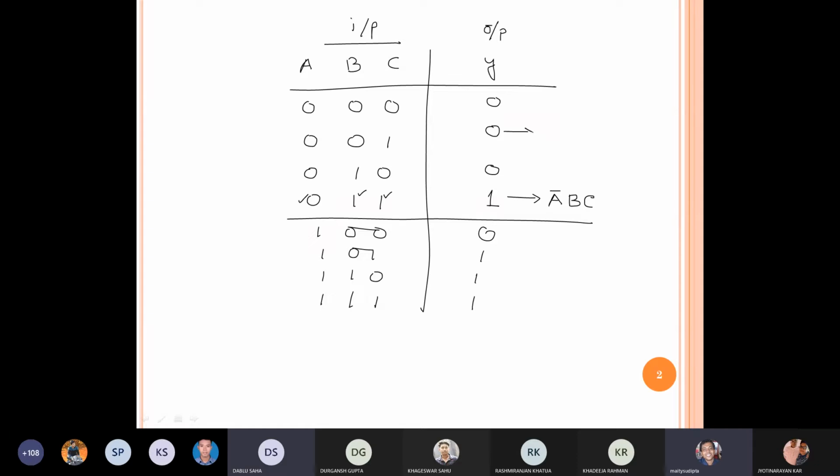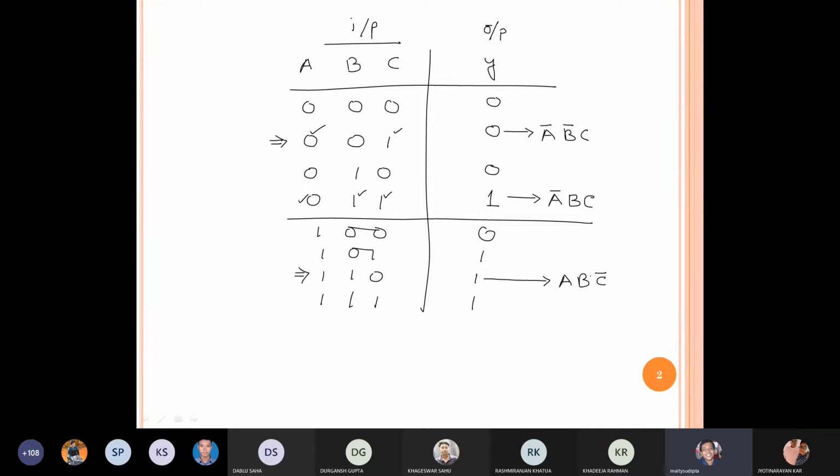Similarly, if I want to express the second row, then the corresponding value of A is 0, so I have to write A bar, or A prime. Then B is 0, so B prime or B bar. Then C is 1, so C. Similarly, if I want to express the seventh row, A is 1, so A, B is 1, so B, C is 0, so C bar. Is it okay?